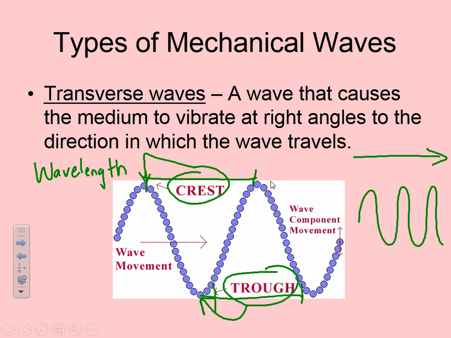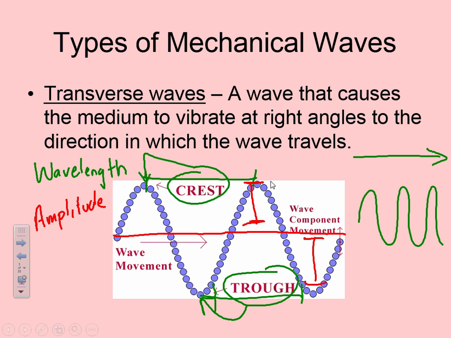And then the last thing I would like you to know is amplitude. Amplitude is the height of the wave. Imagine that if we put a line through the middle of the wave, that's the waist of the wave. The amplitude is either up or down from that line, but it's not the whole height, because the origin of the wave is this red line.